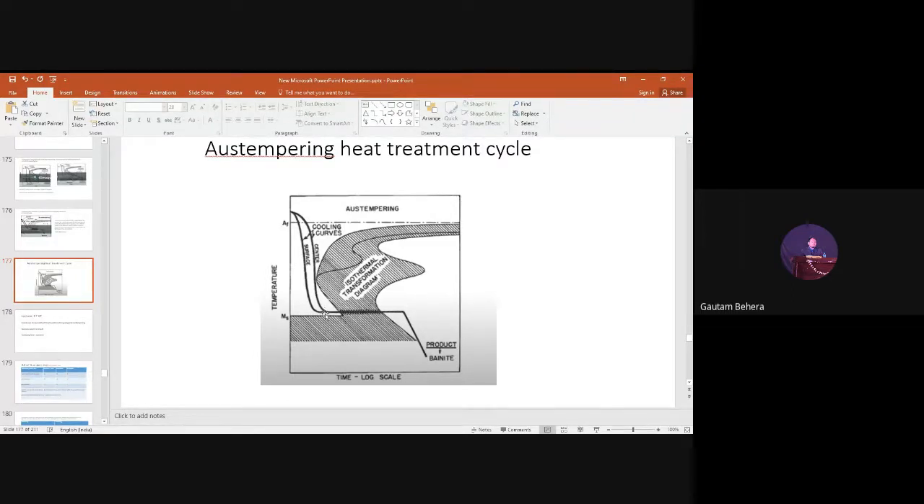Holding is done at a constant temperature in the lower bainitic region. Constant holding temperature means temperature is uniform everywhere in the material. Every grain is at a uniform temperature, you can imagine. So transformation will be uniform. So property will be uniform. That is the answer.